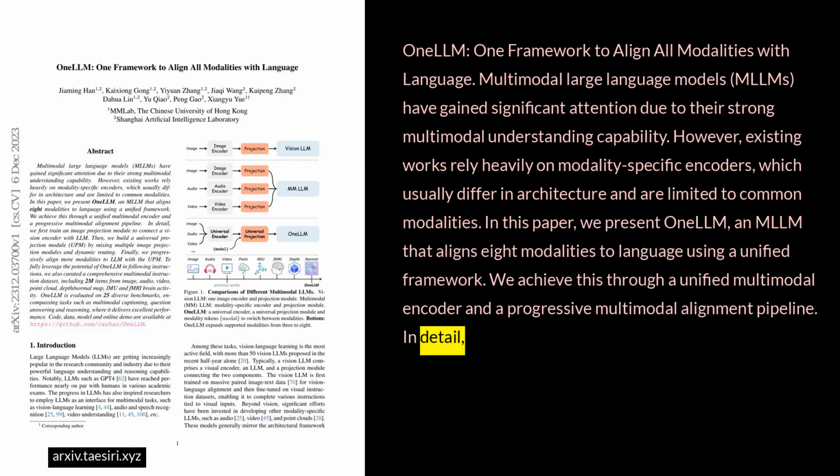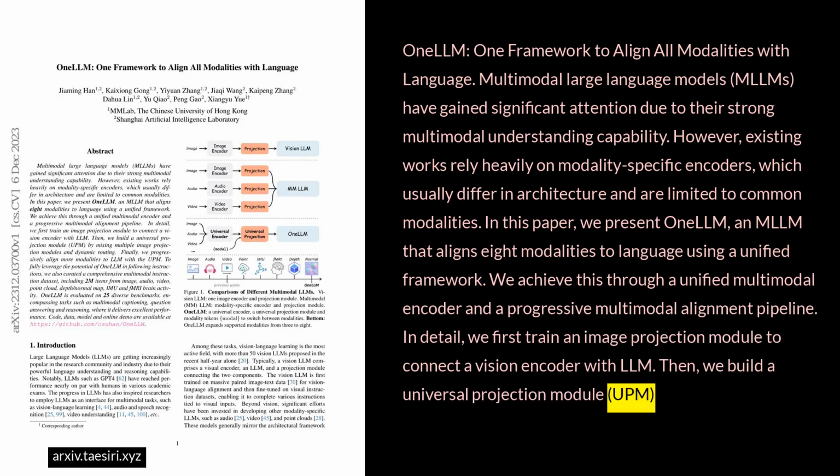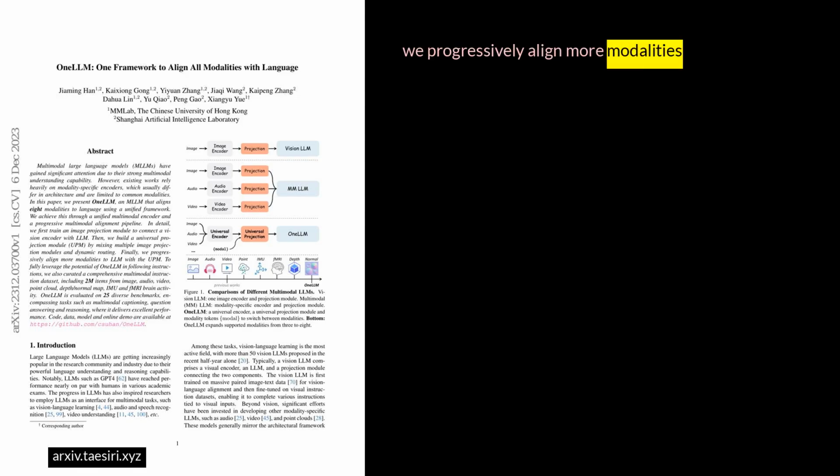In detail, we first train an image projection module to connect a vision encoder with the LLM. Then we build a universal projection module, UPM, by mixing multiple image projection modules and dynamic routing. Finally, we progressively align more modalities to the LLM with the UPM.